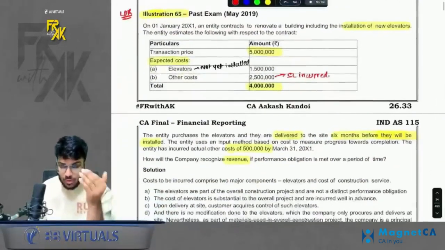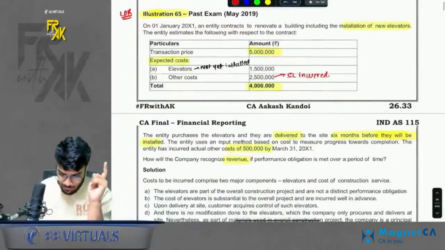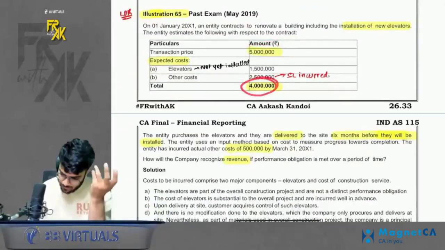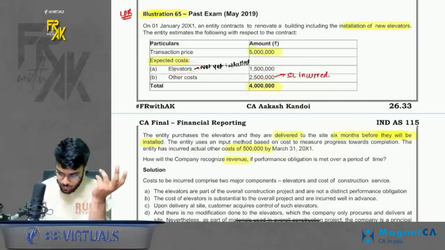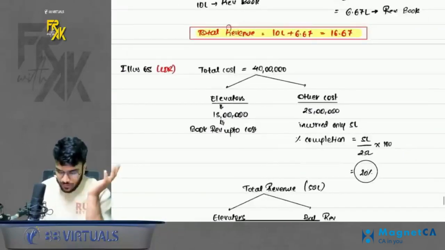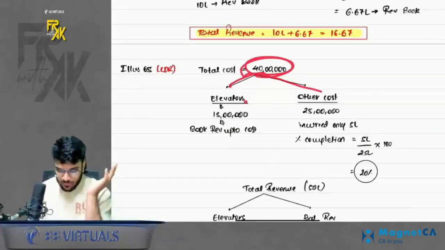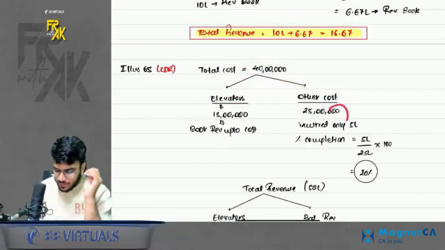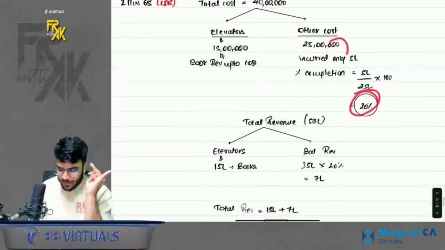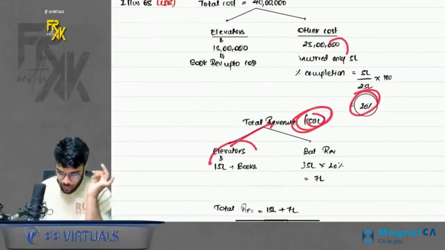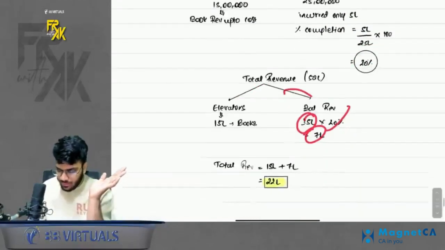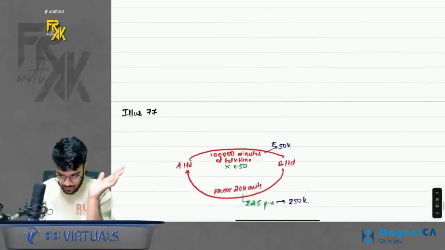Based on this, we have one question also which you solved in class, in case you remember. Revenue is 50 lakhs, cost 40 lakhs, for elevator is 15. Out of the remaining 25 you incurred 5 lakhs. How to book this? Simple. Out of 40, bifurcate into elevators and other cost. Elevators separate, other cost balance 25, out of which 5 we incurred. So percentage is 20%. In revenue also, out of 50, first book up to elevators, 15 lakhs. On balance 35 apply 20%, 7 lakhs. So total revenue we will book is 22 lakhs. Is this clear to everyone?